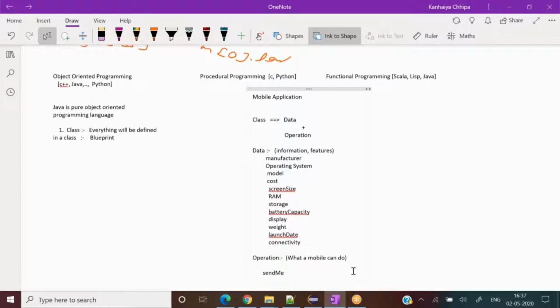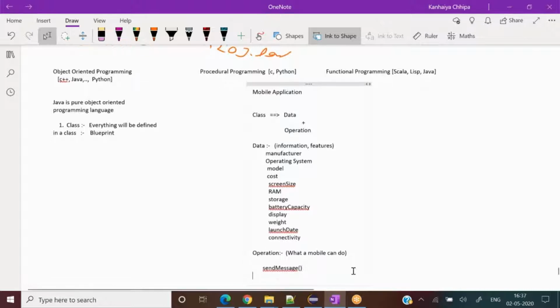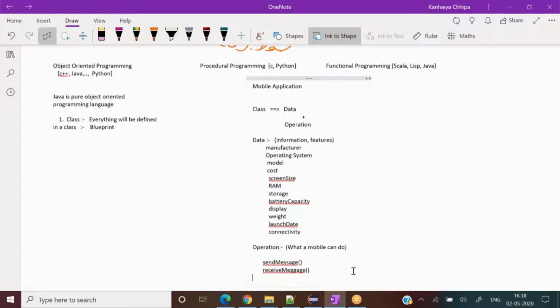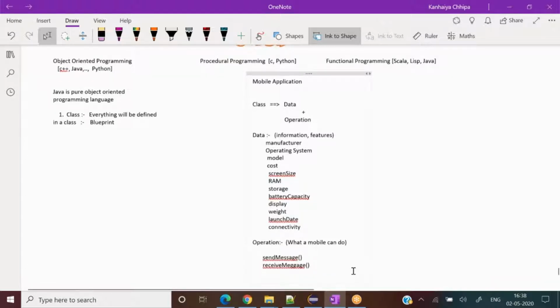It is an operation. A mobile can send messages. We type something and press a button and it will send a message. Likewise, it can receive a message as well.